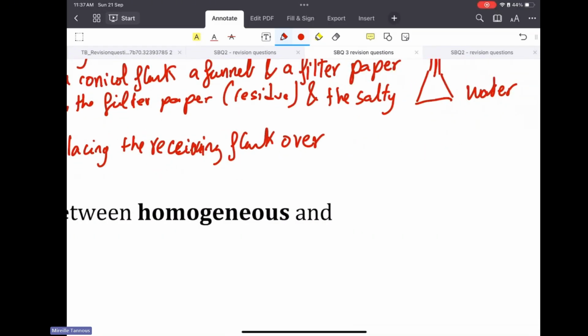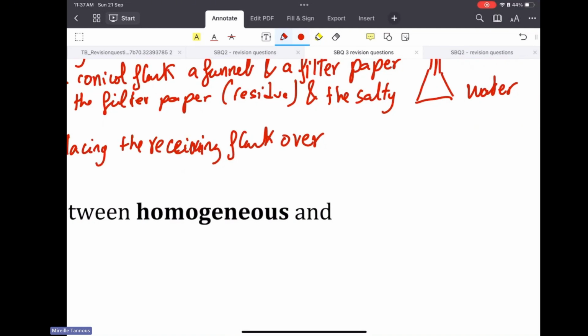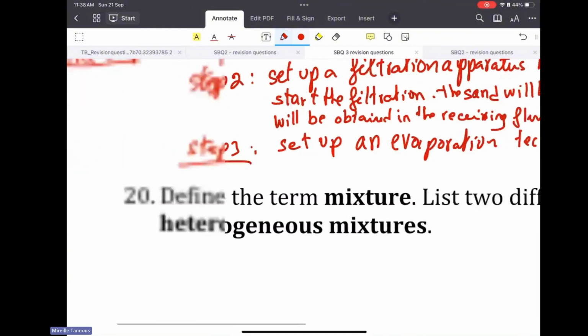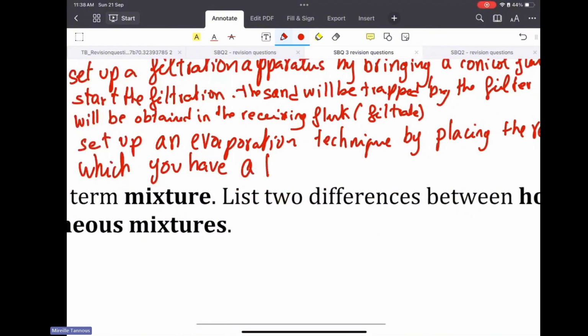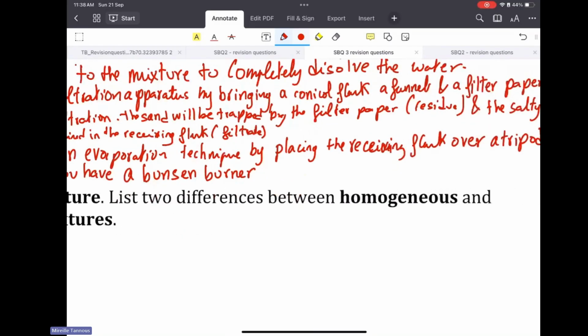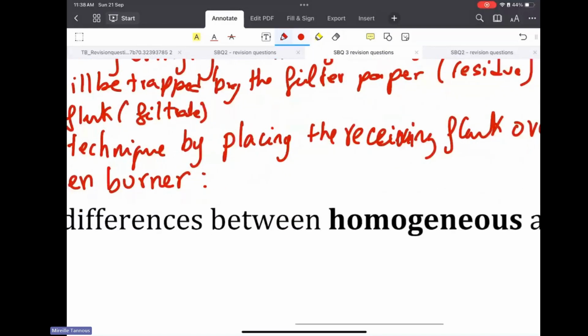You can skip this step and say just by placing a receiving flask over a Bunsen burner, but I'm just making it more detailed. By placing a flask over a tripod under which you have a Bunsen burner. And this way you are also showing that you know the names of the equipment. So it's going to be like this.